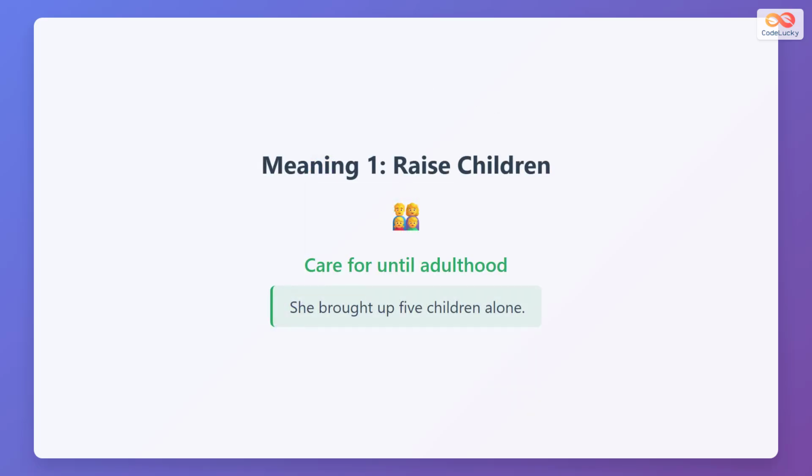The first meaning of bring up is to raise children. This means to care for children and help them grow into adults. Listen to this example. She brought up 5 children alone. This means she was the parent and took care of 5 children by herself.